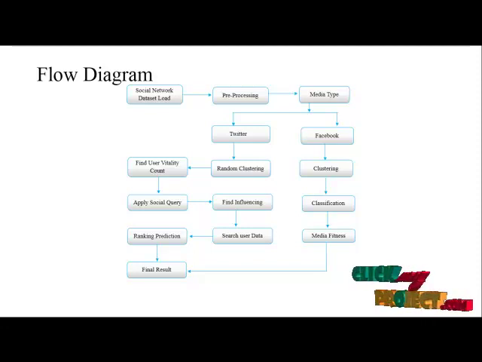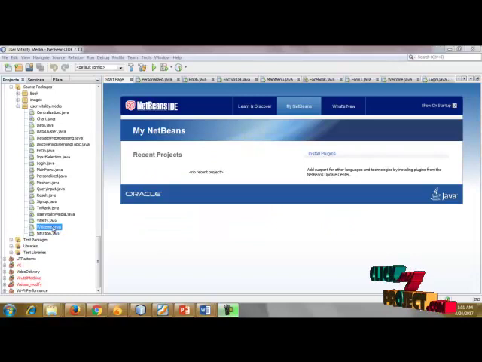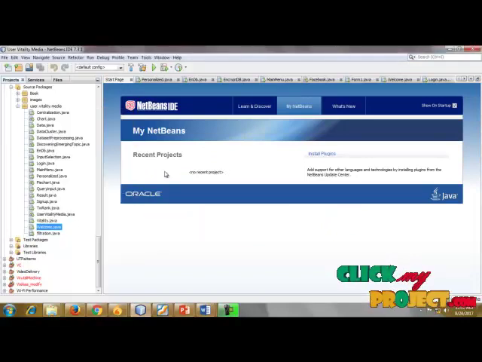Another one is the Facebook data. For Facebook data, we do classification and find the media fitness. Finally, we get the frequent data, which is called the final result. Okay, now the demo section starts for user vitality ranking in social media networks, the dynamic perspective. This is the home page.